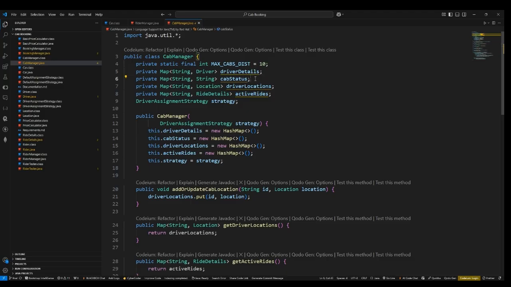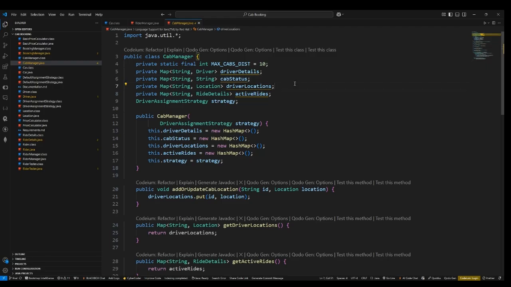Even here we might think it can be placed inside the driver class itself, like an instance variable saying cab status or driver status. But I don't think that is an appropriate place for a driver, and it should be placed inside the cab manager. If we take a real-time situation using software like Ola or a cab booking app, the driver is free automatically after he logs in. It is an automatic process and not a property of a driver, I suppose, and that's why I put it in the cab manager class.